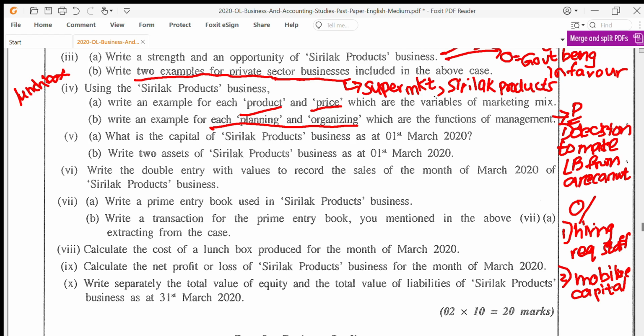What is the capital of Cyrillax business as at 1st March 2020? Now this we did. That's what I tell you, it comes in handy when you read the case properly. We saw it was 400,000. Write two assets of Cyrillax business as at 1st March 2020. So when they started, what were the two assets? It was simply cash and small lorry.